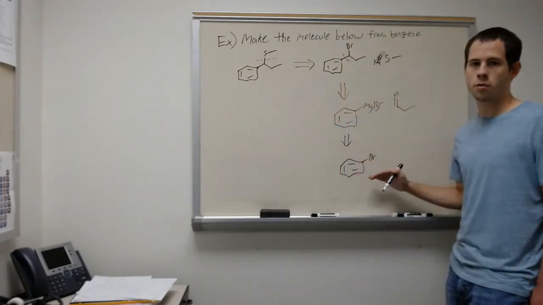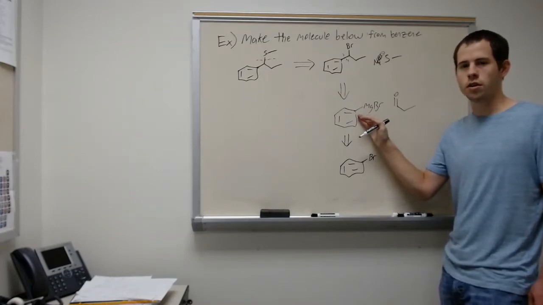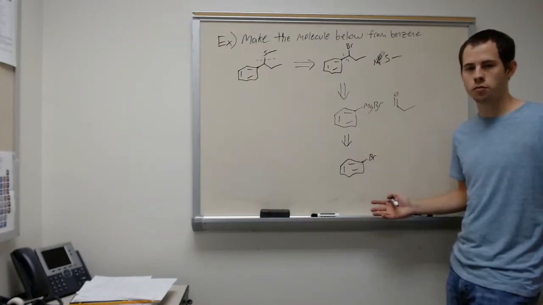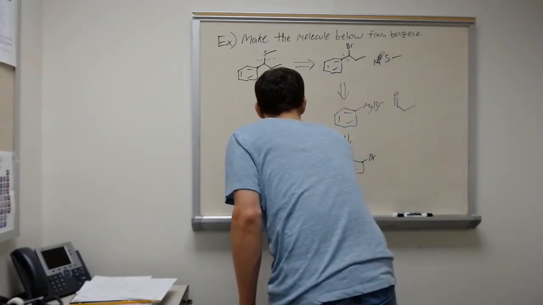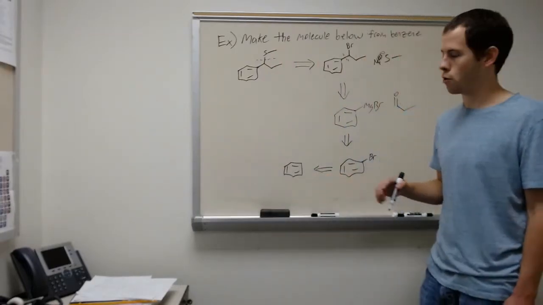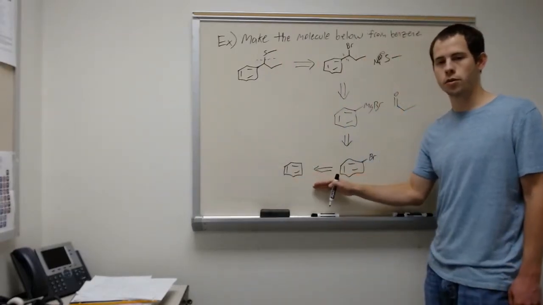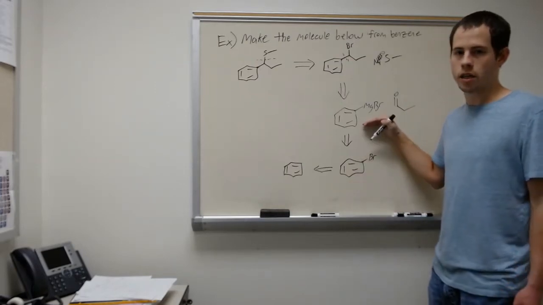And so we can take this molecule and throw magnesium in to get to here. And then we just learned how to do a bromination of benzene. And so we can think backwards from here. So our benzene ring. And so in the forward sense, we would use Br2 and FeBr3. Then we would use magnesium to get to here.